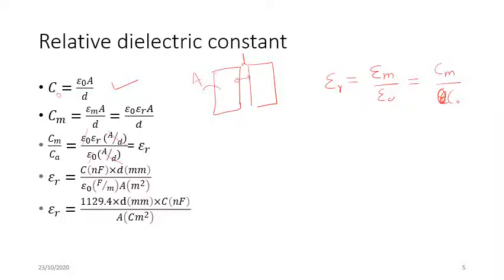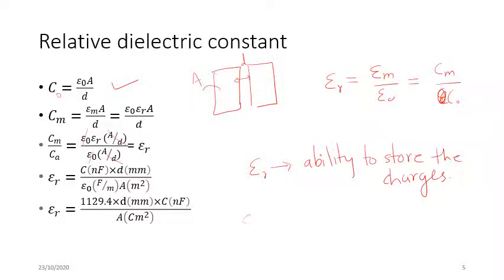This relative permittivity is sometimes called the dielectric constant, which gives the ability to store charge. The higher the value of relative permittivity, the higher is the ability of that material to store charges.